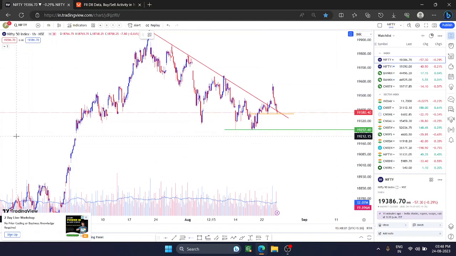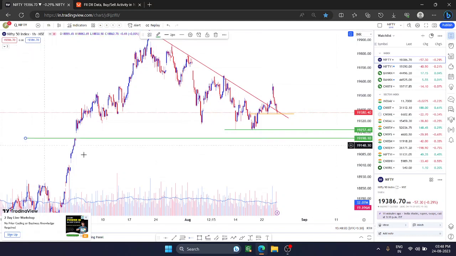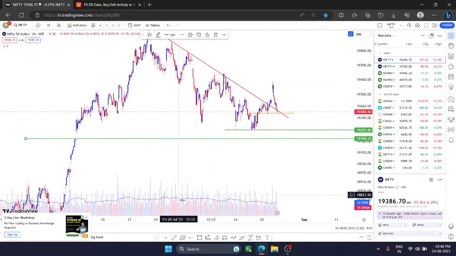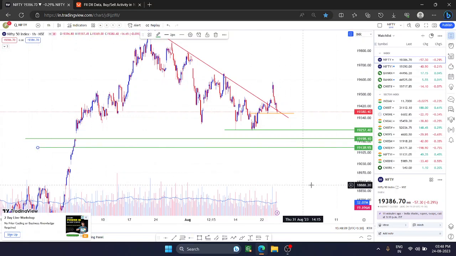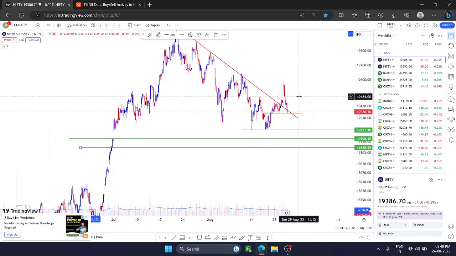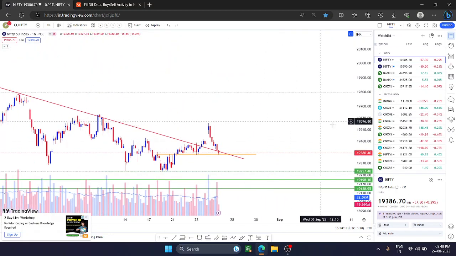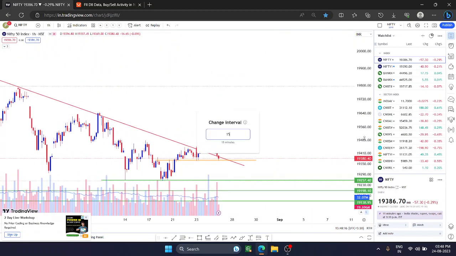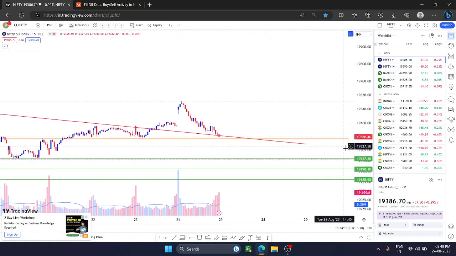So if it breaks that range, the next target you can get is around 19,198, and below that the next level will be 19,138. I will discuss all the further levels, if there are any changes, in the next video, of course.